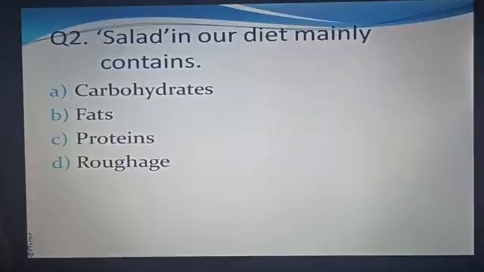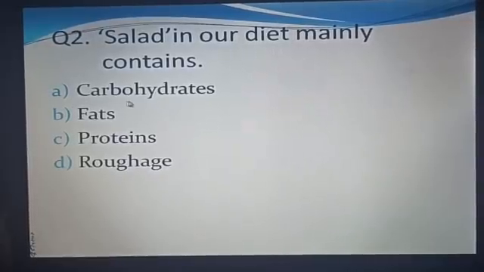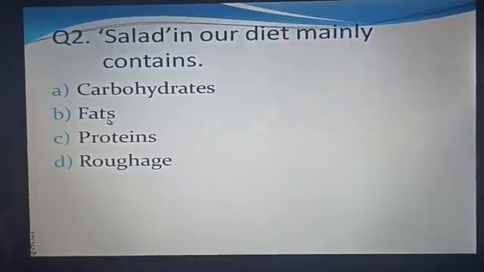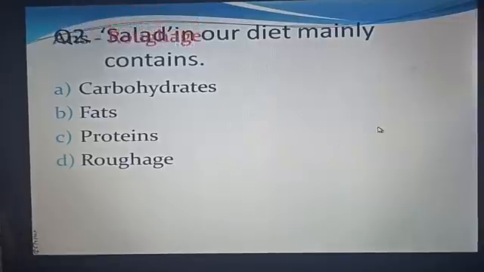Question number 2. Salad in our diet mainly contains A. Carbohydrates, B. Fats, C. Proteins, D. Roughage. And the answer is roughage.